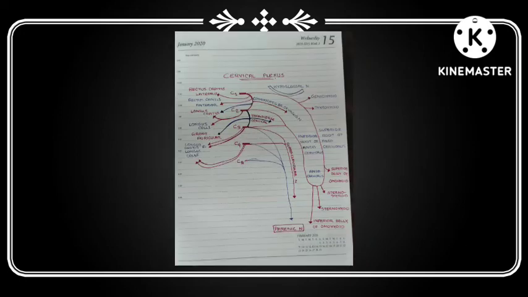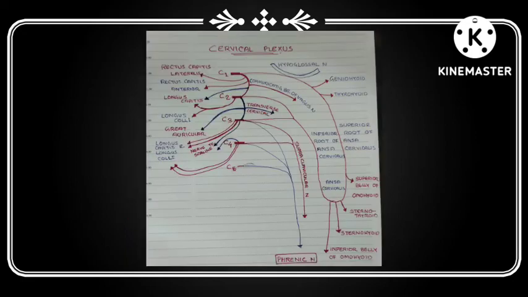The ventral rami of C3 and C4 give two nerves that supply two muscles. They are longus capitis muscle and longus colli muscle. The ventral rami of C3 gives a nerve that supplies the scalene muscles, and that nerve is called nerve to scalene.